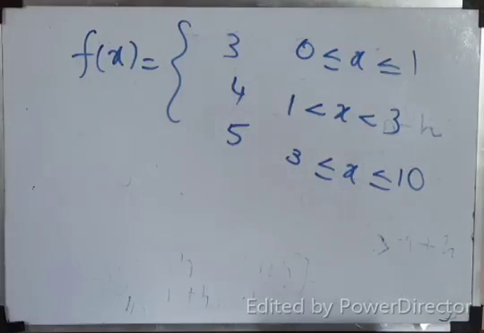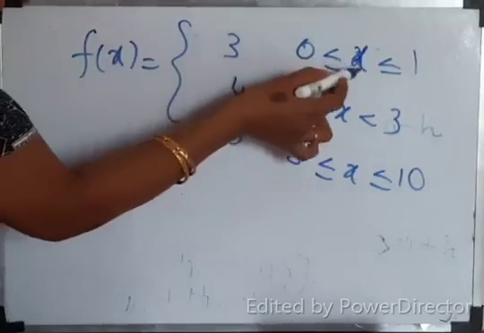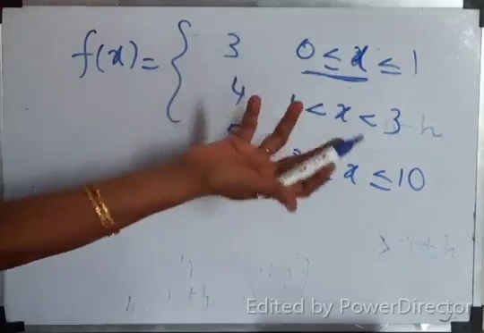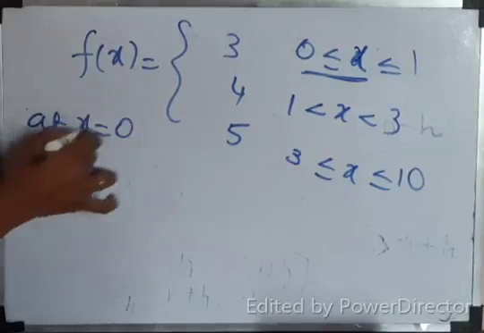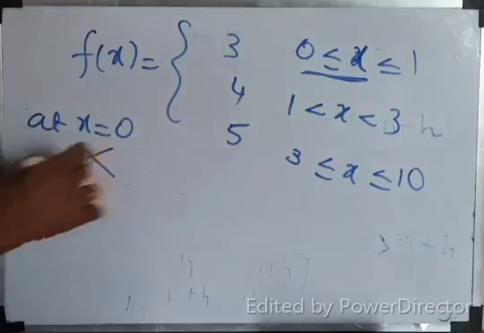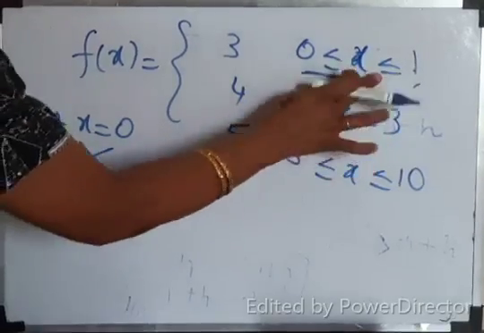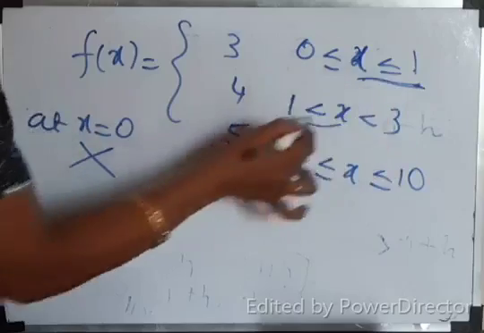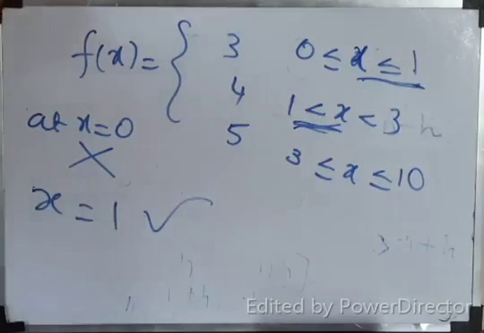That's all given. The point is not given; you have to find it out. Children, listen. Less than 0 is not defined, so at x equal to 0, we can't discuss. Then x less than or equal to 1, greater than 1: these are two different pieces. So at x equal to 1, we can discuss.